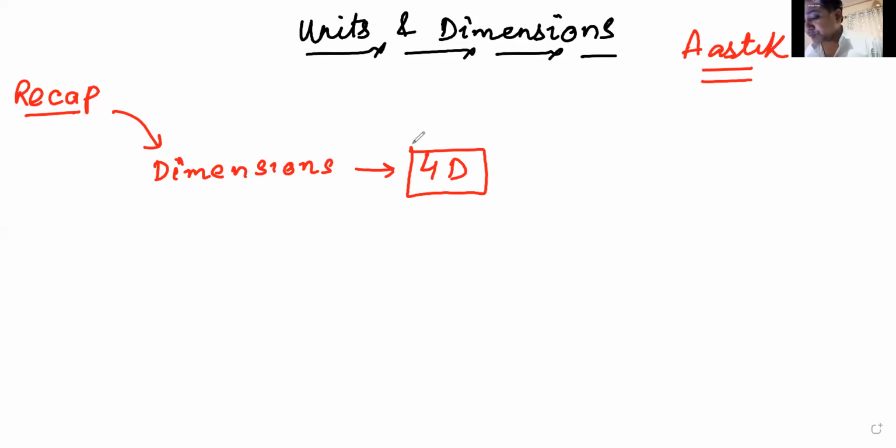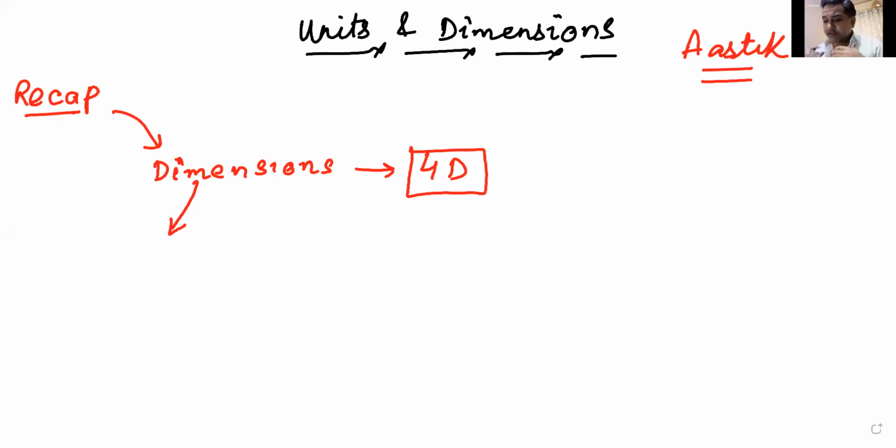Please pay attention. Then we discussed the dimensions of physical quantities. What do you mean by dimension of physical quantities? It is a very basic concept and a very important one. Every year, I must tell you, listen to this very carefully, beta. This is a very important point that I'm going to hold this time. Please listen to what I'm saying very carefully.